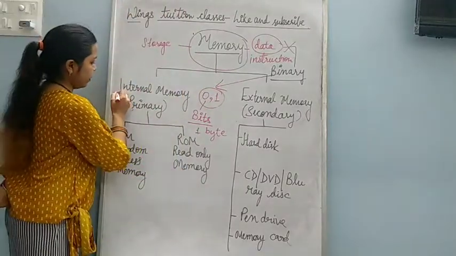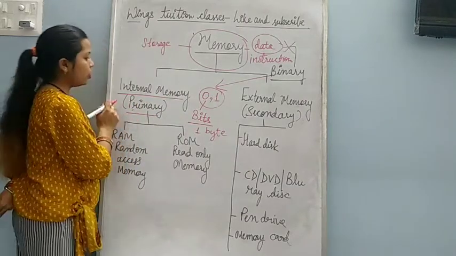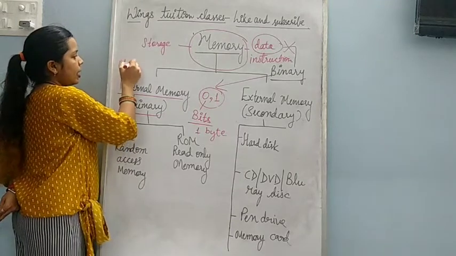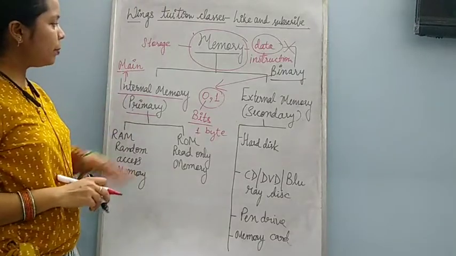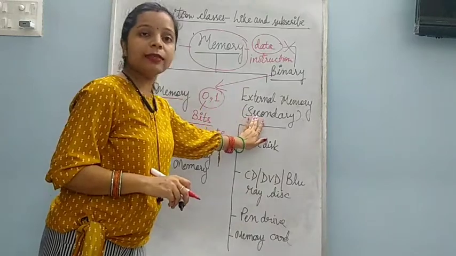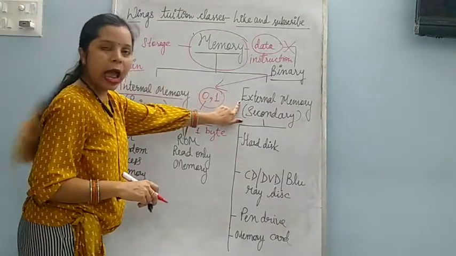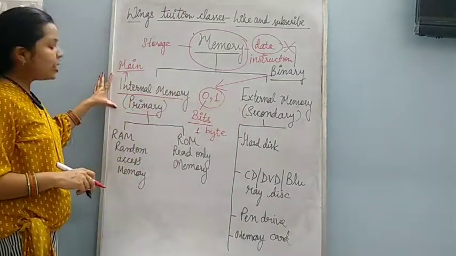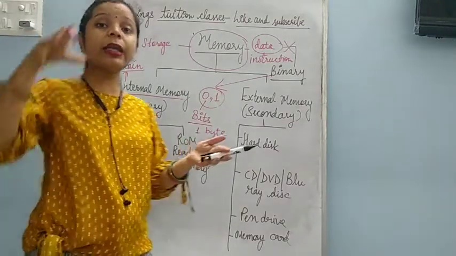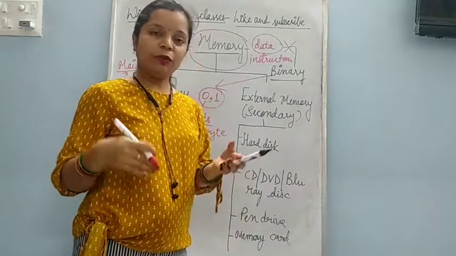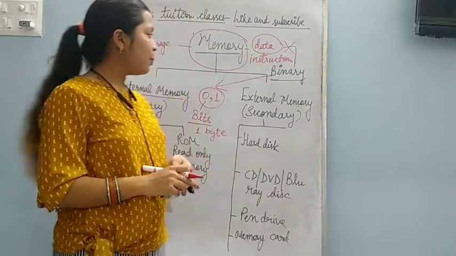Now there are two types of memory. Internal memory, which is also called primary memory or main memory, and external memory, which is also known as secondary memory. So two types of memory are there in the computer, internal and external. You can understand from the word itself. Internal means it is already present inside the computer. We don't have to attach it. It is inbuilt in the computer.